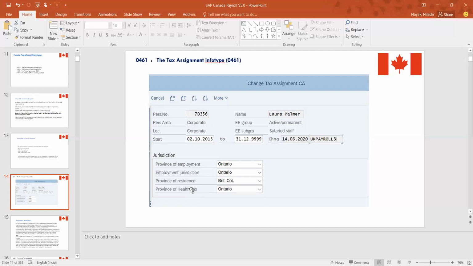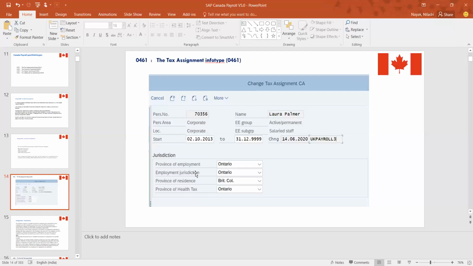There are a lot of people who live on the border of Quebec and Ontario, and they move across. People living on the border will have this kind of scenario, with the province of residence differing. It happens in India as well, where what I pay depends on where I stay.